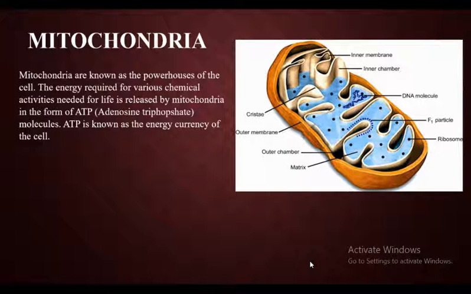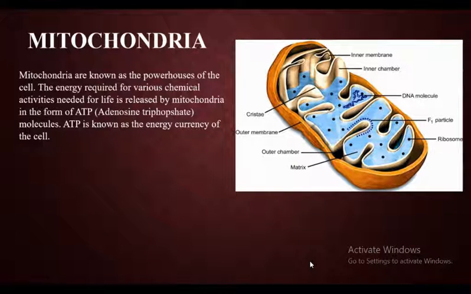So, one more question: which cell organelle is known as the powerhouse of the cell? The answer is mitochondria. It supplies the energy to the body as well as to the cell to carry out the activities, reactions or processes within the cell or within the body.